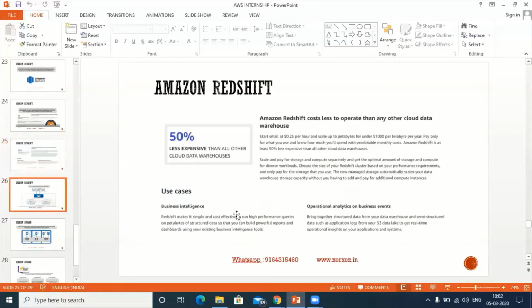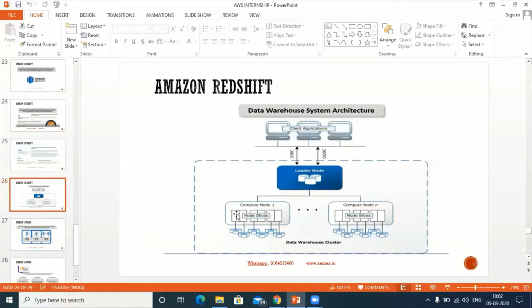Okay, next, most important, let's discuss the architecture. This is very important, participants. I hope everyone is listening. This is the architecture of our Redshift. As far as architecture is concerned, there are two layers here. Please concentrate. One layer is called the client application, from where we feed the data and from where we fetch the data. That is the first layer. The next layer is our data warehouse cluster. This box is called the cluster.